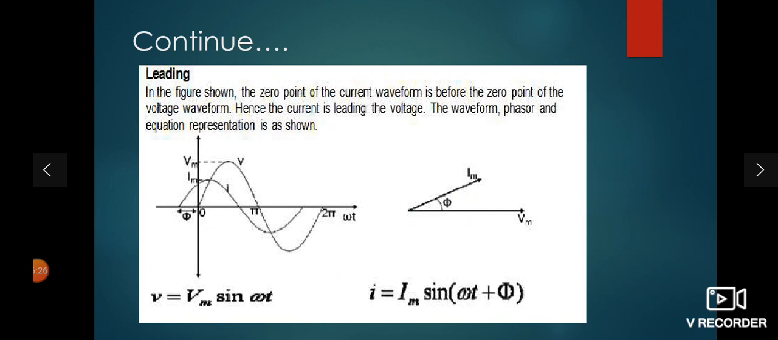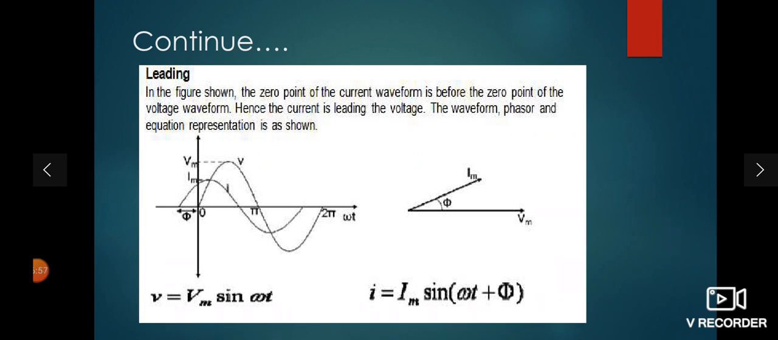Now another one, that is leading. Leading means, if the current leads the voltage by an angle of phi, then it is called leading. Lead means करंट वोल्टेज से आगे है. See here in the waveform, voltage starts from zero, but current has already started at an angle of phi, which is the leading angle. It means the current has already started to flow, and after the angle of phi your voltage starts to flow.